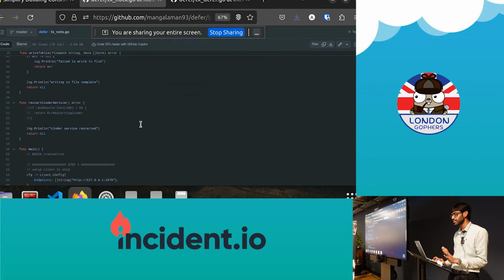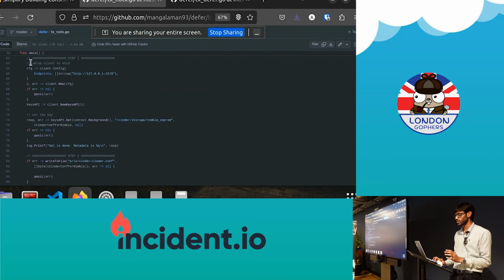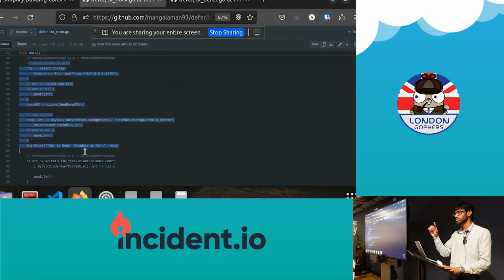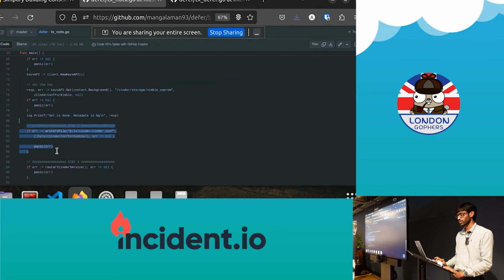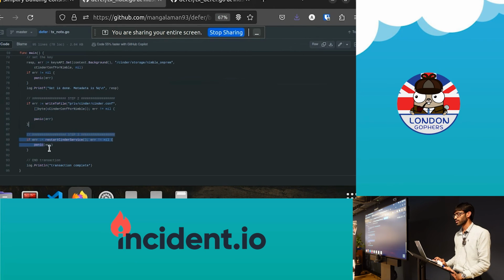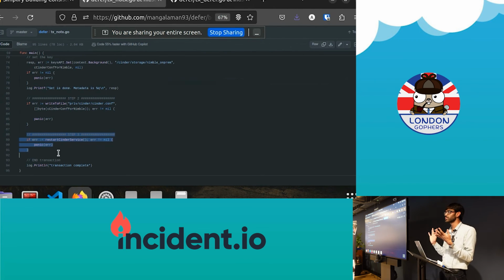Okay, so again, 3 simple steps. First step is write to etcd. So I'm just doing some etcd operation, and then I just say this is a key, this is a value. Step 2 is write to file. Again, really simple, nothing really interesting here. And then restart our service. Simple code, everything works, but does it, right?